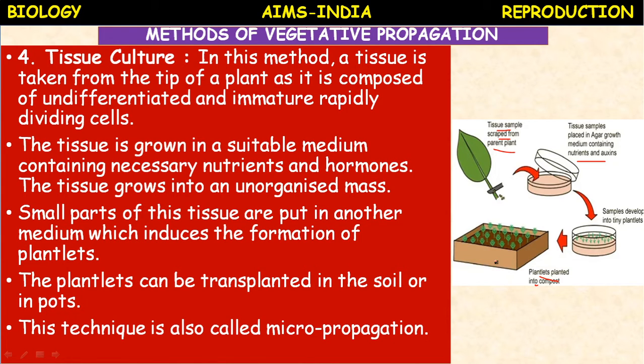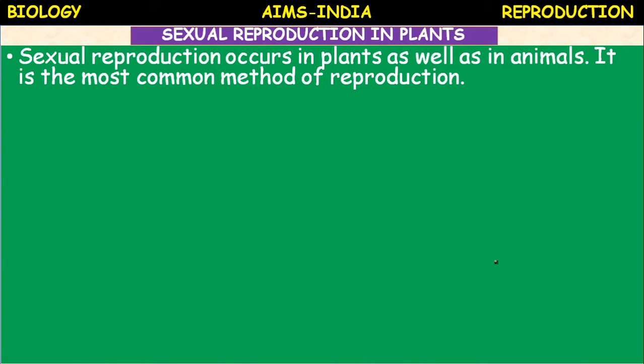Right, let us proceed to the next method. So far we have completed the asexual method of reproduction in plants, the vegetative method of reproduction in plants, and the artificial methods of vegetative propagation like cutting, layering, grafting, and micropropagation, tissue culture.